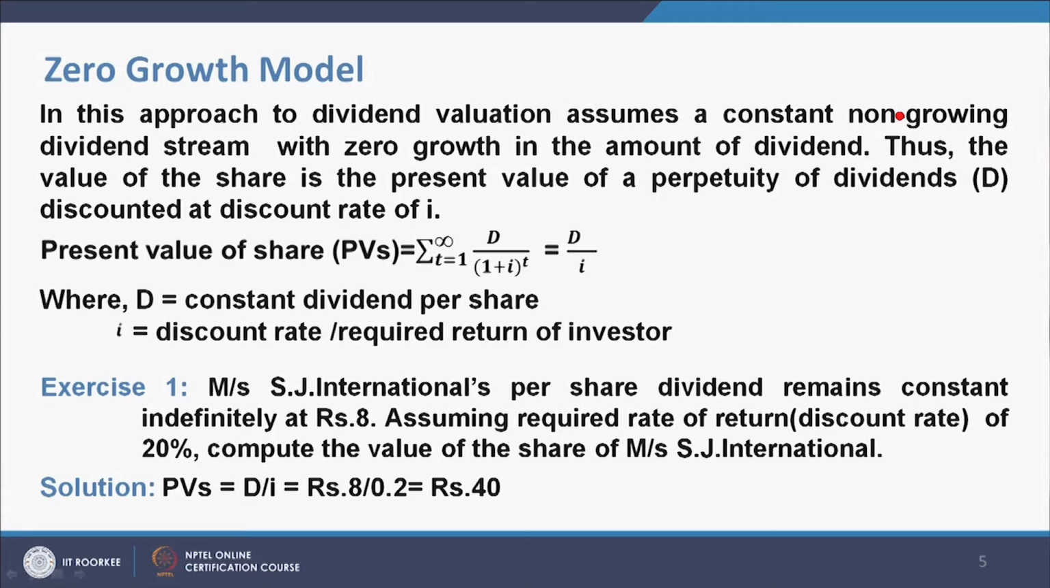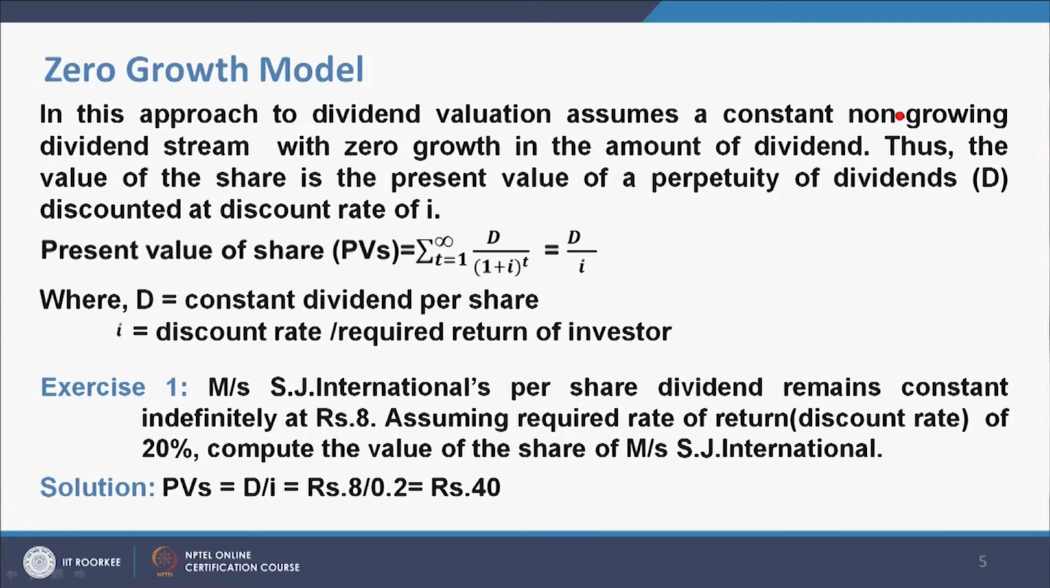Example 1. Messrs SJ International's per share dividend remains constant indefinitely at rupees 8. Assuming required rate of return, that is discount rate, of 20%, compute the value of the share of SJ International. The solution is PV is equal to D by I, which is equal to rupees 8 divided by 0.2, which is the value of I, because I is 20%. So, rupees 8 divided by 0.2 comes out to be rupees 40.